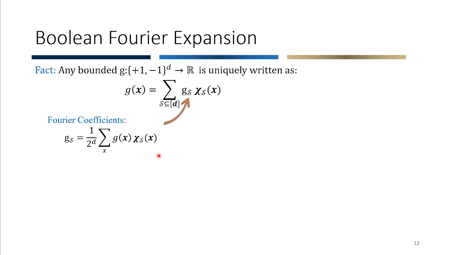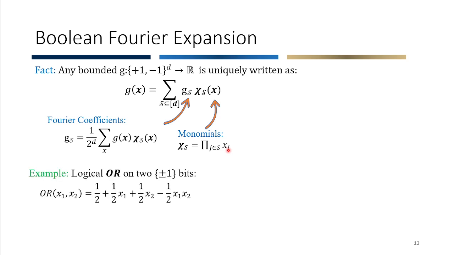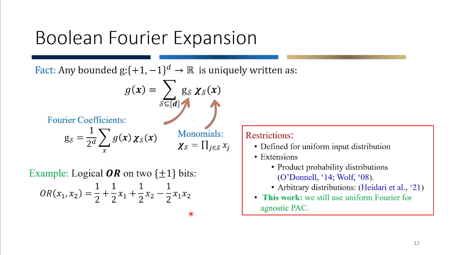They are expressed by this equation. Chi_S's are nothing but monomials, which are basically product over j belonging to S of x_j. And this gives us the Fourier expansion. Here is an example. If we take the logical OR, its Fourier expansion is as follows.